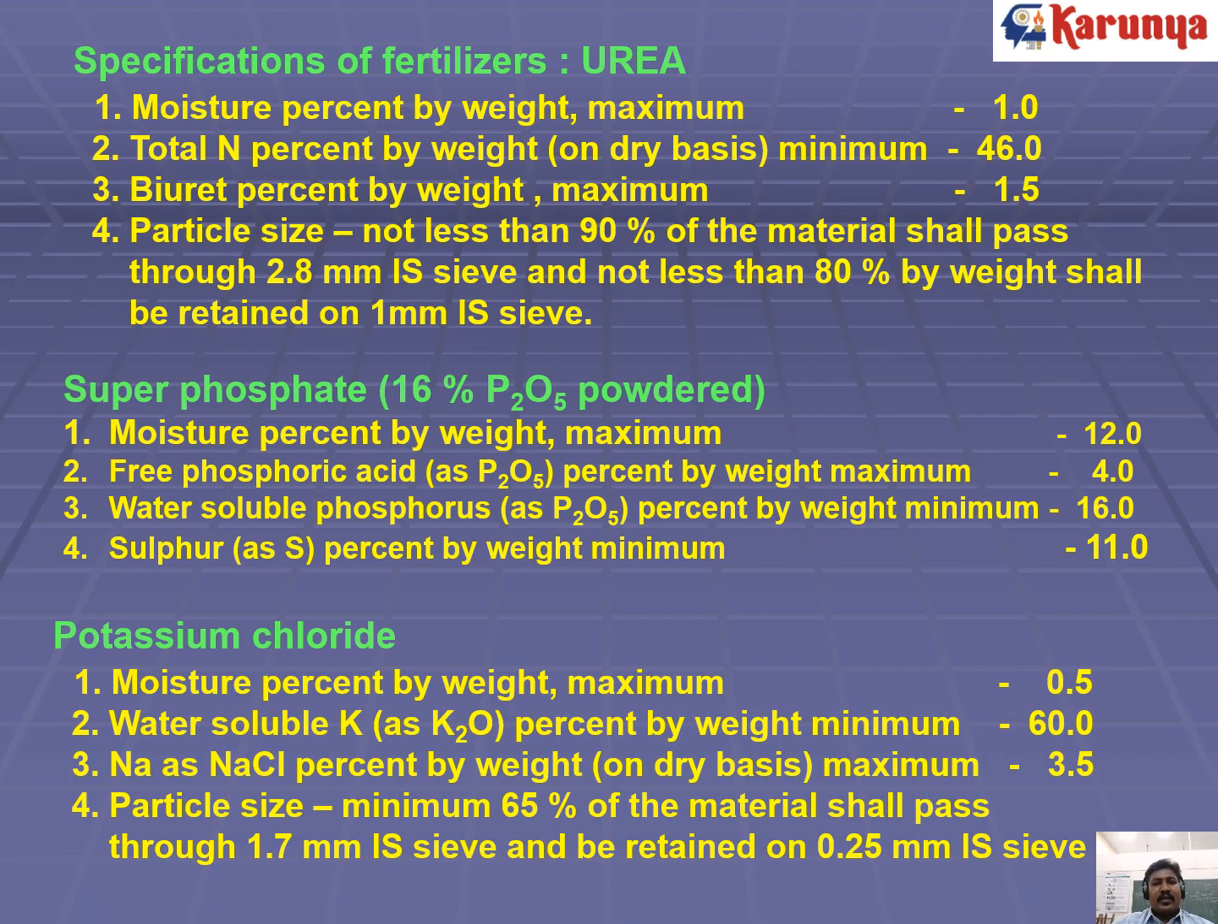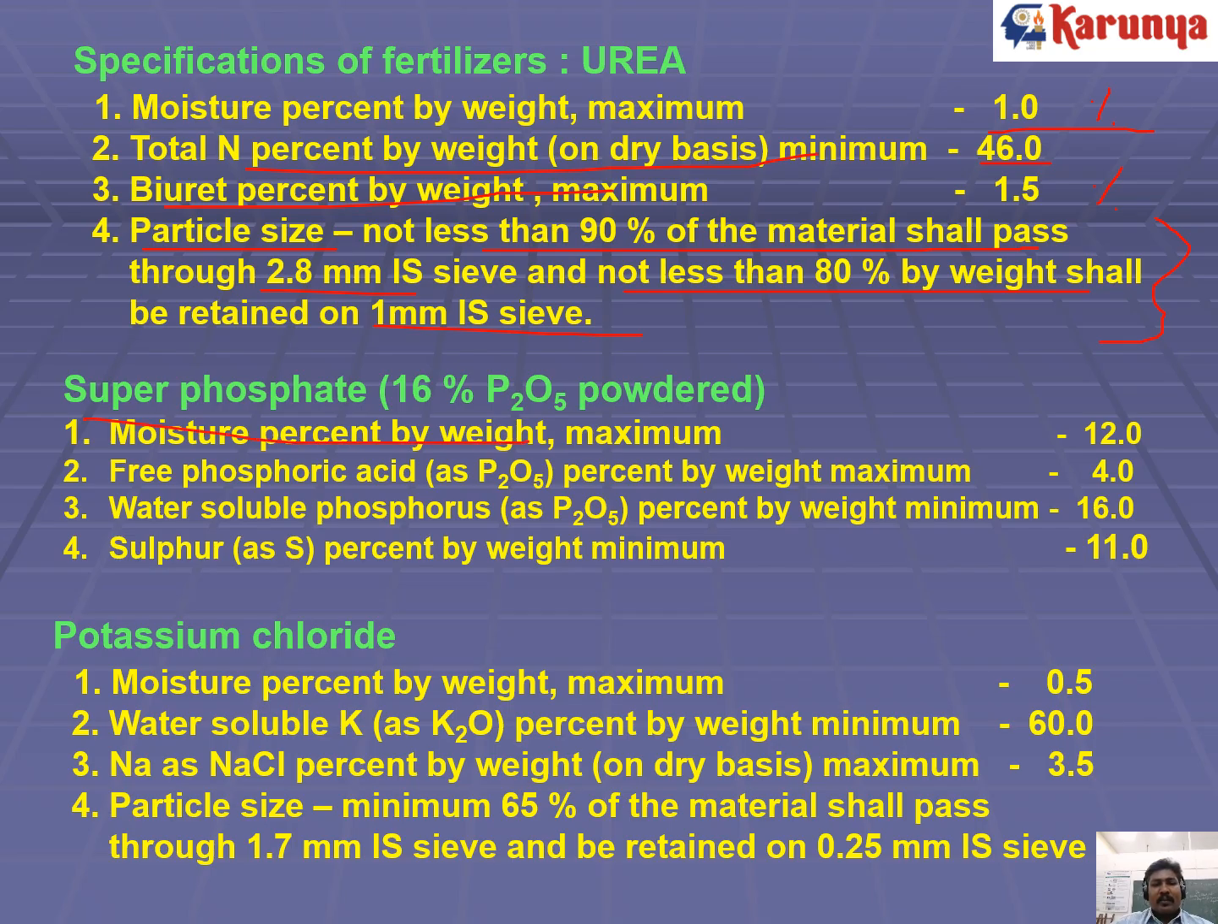Specifications of fertilizer, urea: you can see here the moisture percentage by weight should be a maximum of 1%. Total nitrogen percent by weight on dry basis is 46%. Then the biuret content should not exceed 1.5%. And the particle size, when you are receiving urea fertilizer: not less than 90% of the material shall pass a 2.8 mm sieve, and not less than 80% by weight shall be retained on a 1 mm sieve. This is the important specification that should be there for a urea bag.